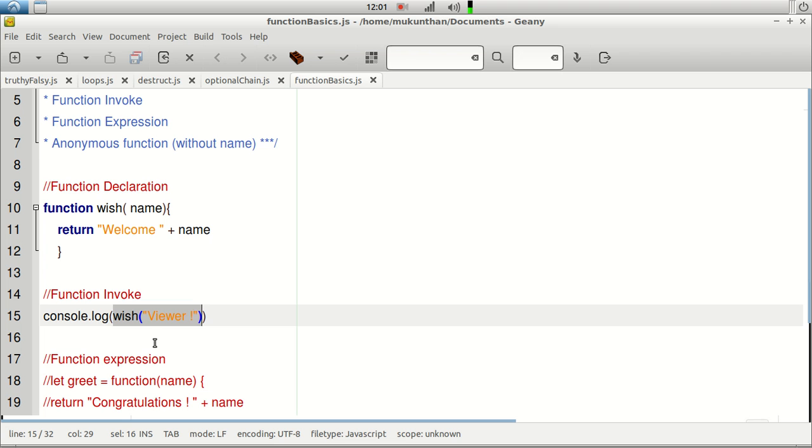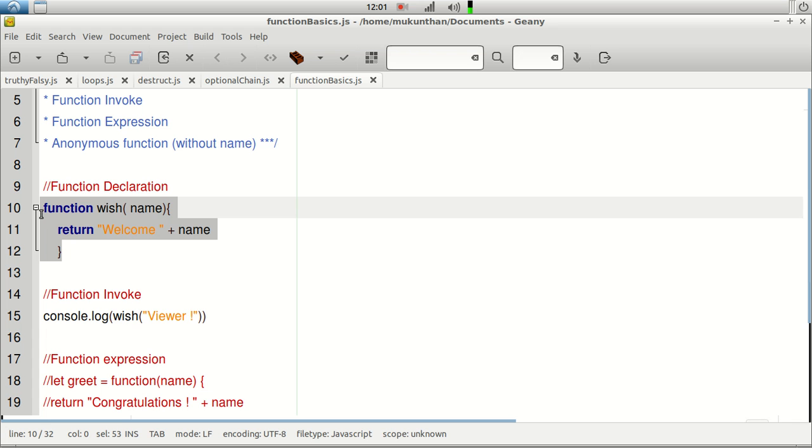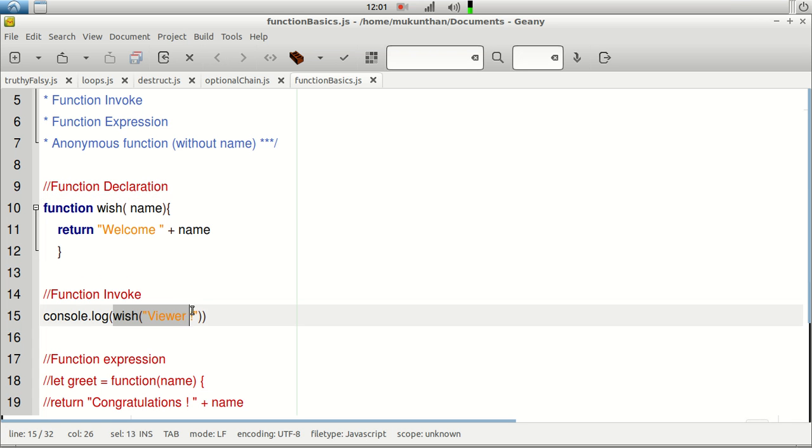In this simple example, even you can just consider the nested function calls. That means that in console.log itself one function call, in that we are passing the string argument whichever has to be logged into the console. But that string content will be coming from the another function. The function name is wish. Just to make it simple, here we have the function declaration, and we have the function invoke here.